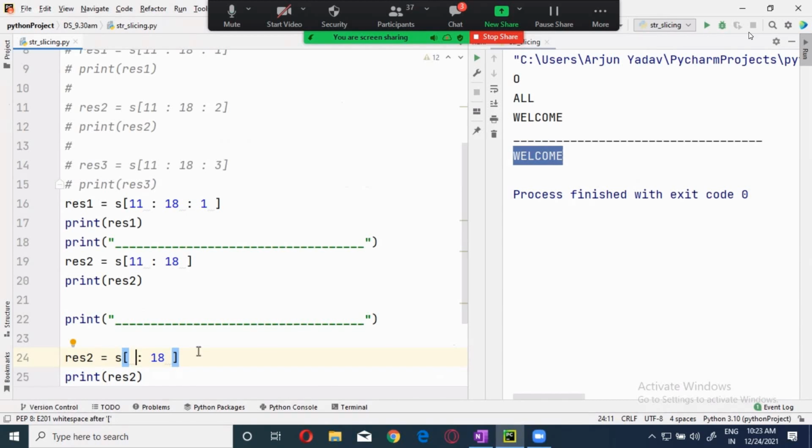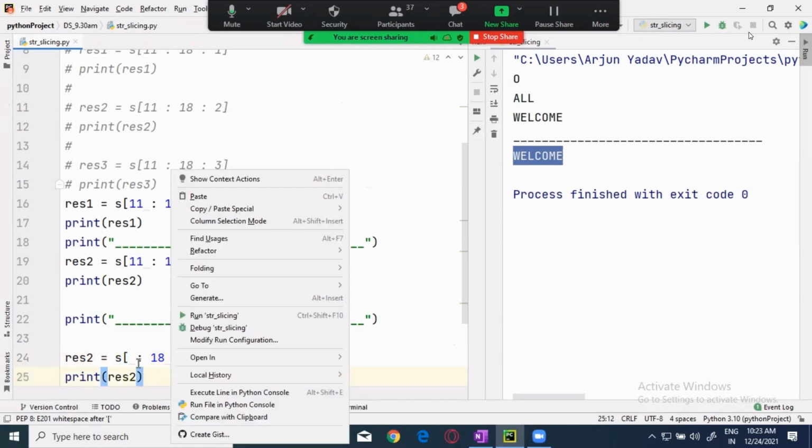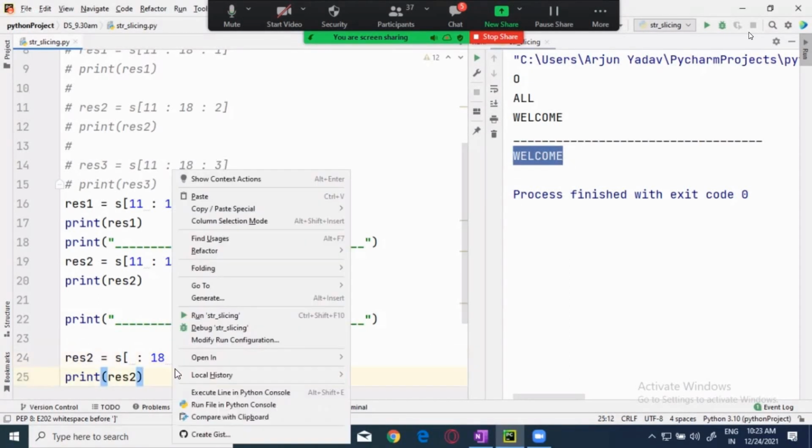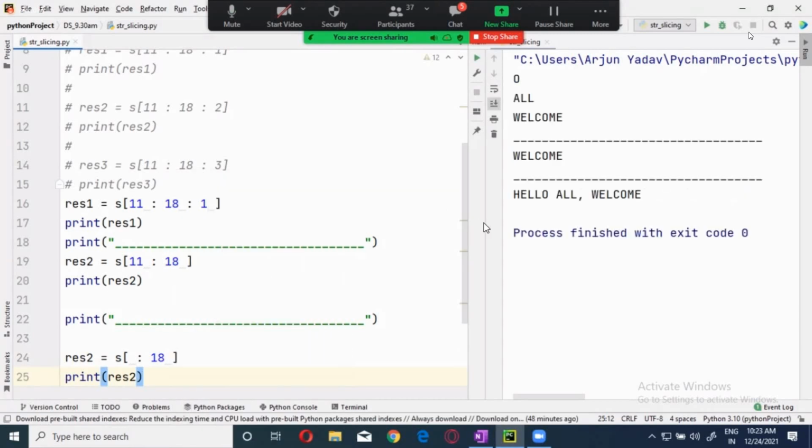Suppose here I didn't give it. Now let's see what the output will be, guys. Hello, all, welcome. From the starting till the 18th, you're going to get it. Because we have not given the step, it is 1, so each and every character will be printed. Now you see this. Any questions? Anyone, guys? No question? Clear?